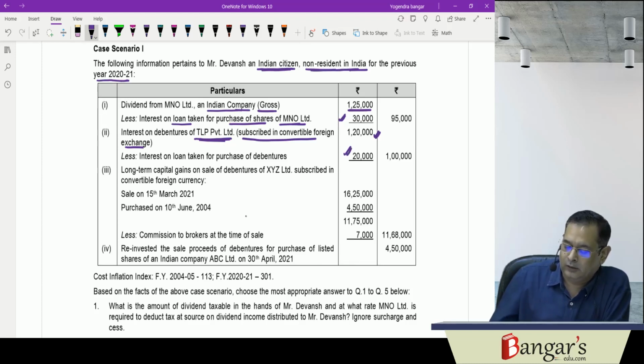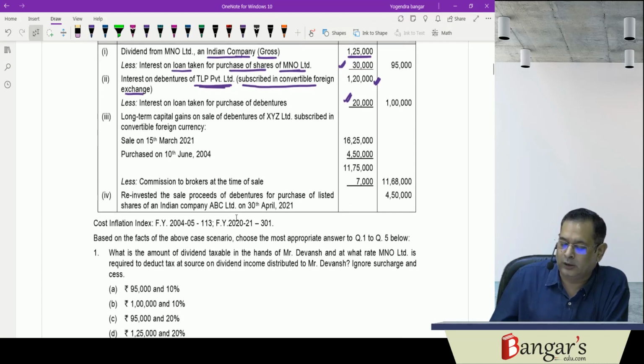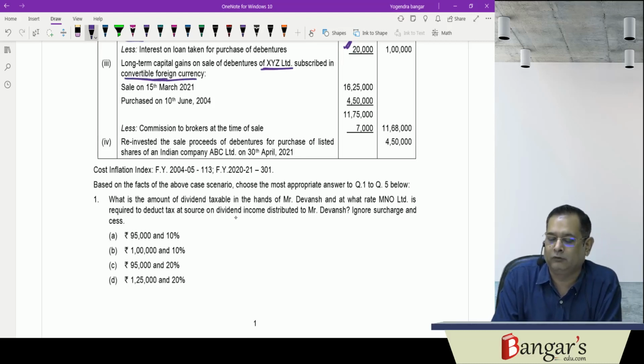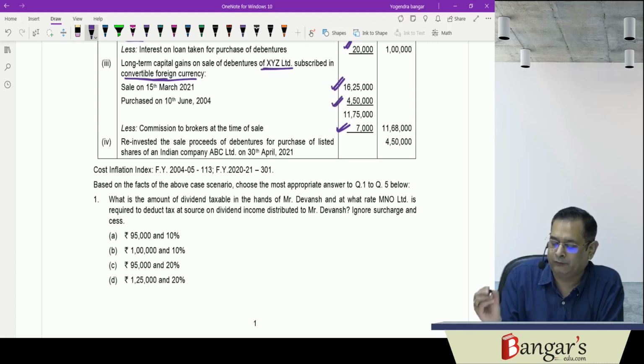Besides this, it has been provided that long-term capital gains on sale of debentures of XYZ Limited, subscribed in convertible foreign currency, with sale proceeds of 16,25,000 rupees. Expenses incurred in connection with transfer are 7,000 rupees, and these debentures had been purchased on 10th June 2004 for 4,50,000 rupees.